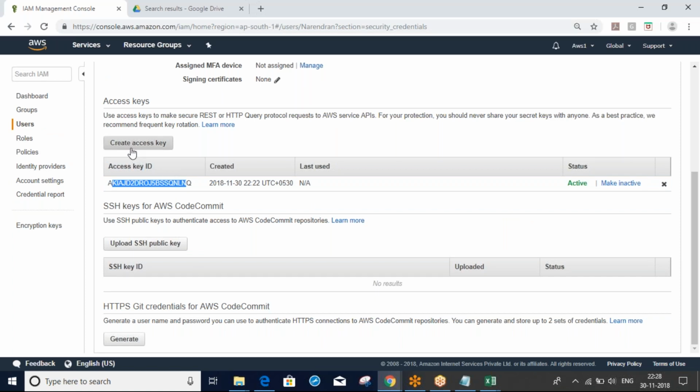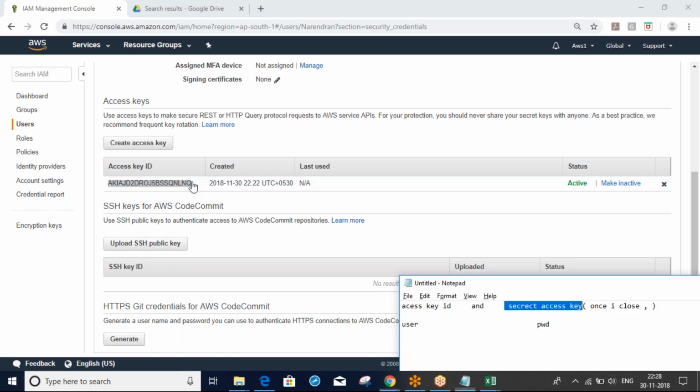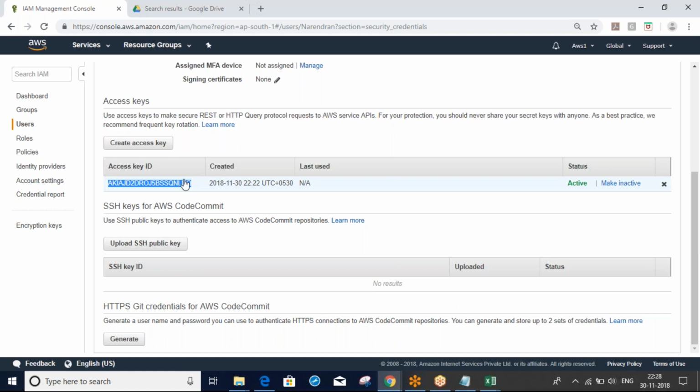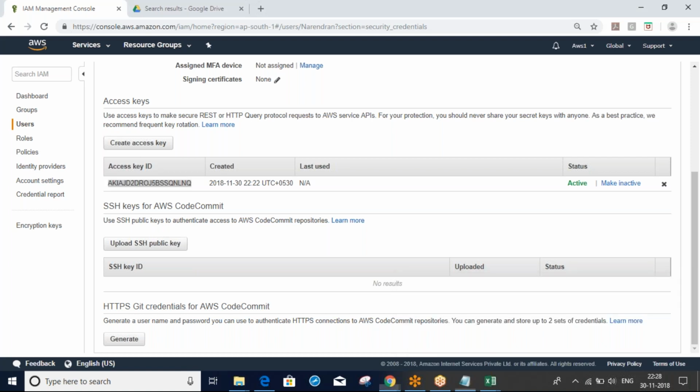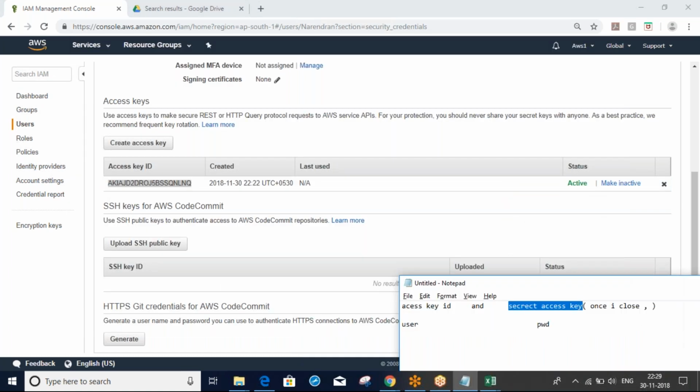If you want, you can create new keys. But for the same access key ID, we can't generate a secret access key. So I should create both new ones, the access key ID and the secret access key. For an existing access key ID, I can't generate a secret access key.